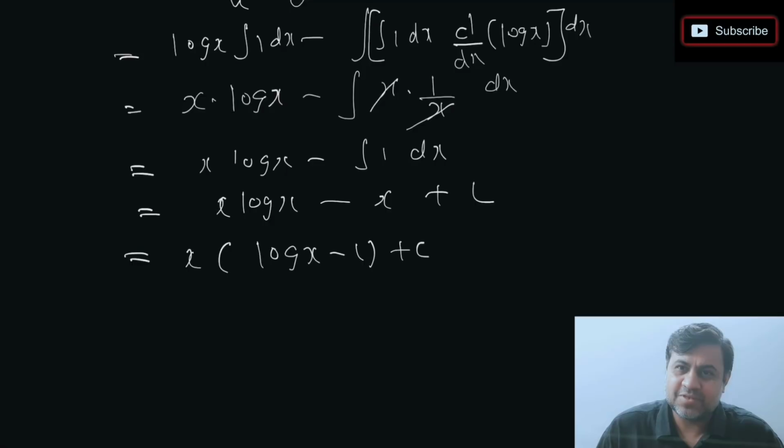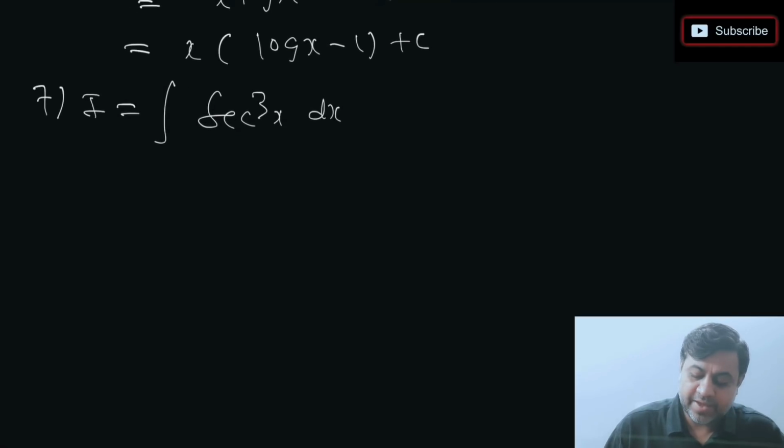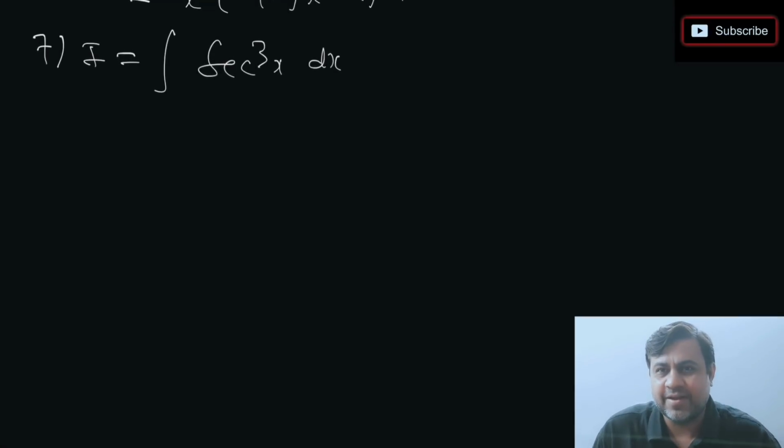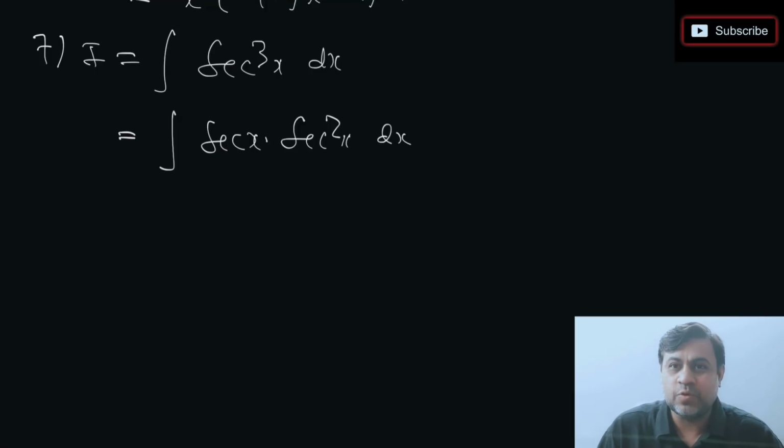Let's go to question number 7, which is a very frequently asked question in the exam. Integration of sec cube x. Again, this looks like an alone function, so what do you think we should do here? What I'm going to do is split sec cube x as sec x into sec square x. Now the question here is, sir, these are both trigonometric, which one should be u and which one should be v? So my question is this: what is easier to integrate? Is it easier to integrate sec x or sec square x? You can say both are easy to integrate, both have formulas.